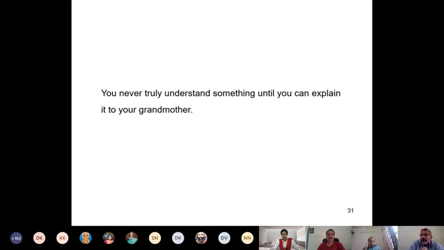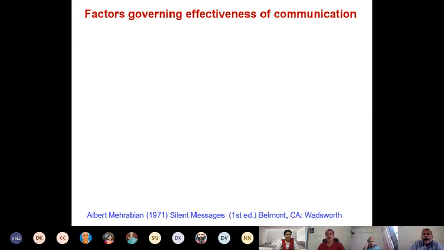Now, we can extend it to communication skill also. You can say that you can claim to have a good communication skill if you can explain your ideas to your grandmother. Okay, so that is a test of good communication. How do we explain things to a non-specialist? Okay. Let me introduce the factors governing effectiveness of communication.